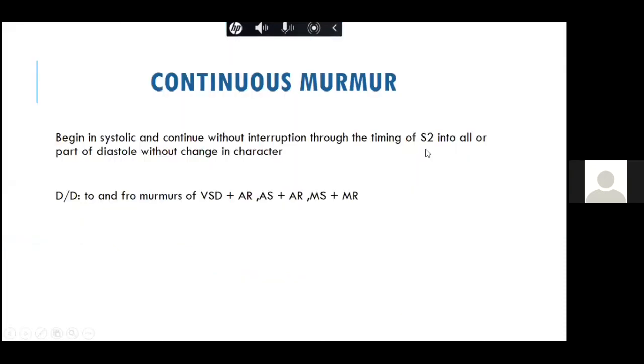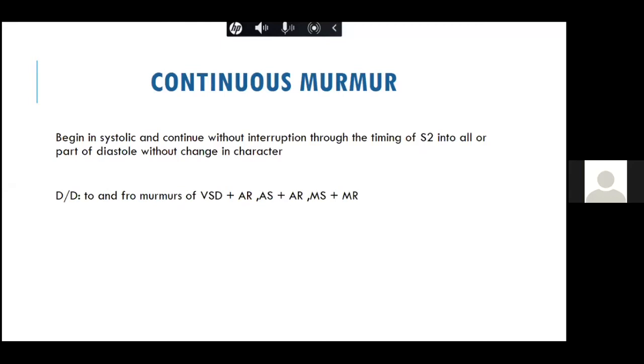So what is a continuous murmur? It's a murmur which begins in the systole and continues without interruption through the timing of S2 into all or part of the diastole without a change in the character. So basically it starts in the systole and extends either throughout the diastole or until just before the next S1. It encloses the second heart sound in itself, and in both the systole and diastole the character remains the same.